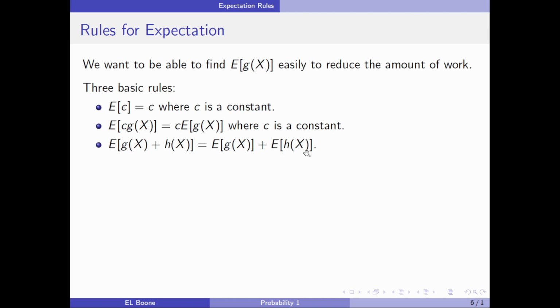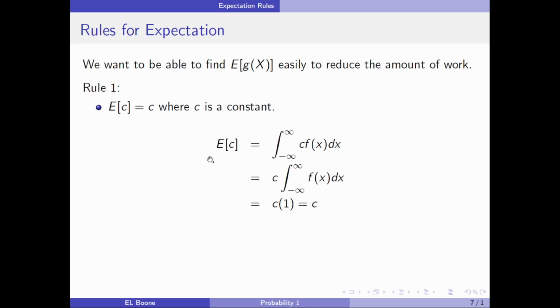And these are really, really easy to show. And some of this should make sense. So, for example, the expected value of a constant: what do I expect 5 to be tomorrow? 5 is a constant. Do I expect it to be anything different? No, because it's not random. And again, pulling this constant out seems reasonable. If I'm going to have 5 times whatever some random quantity is, well, I can expect it to be 5 times whatever the mean of that random quantity is. And the addition is easy as well.